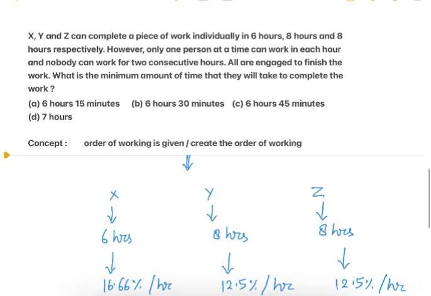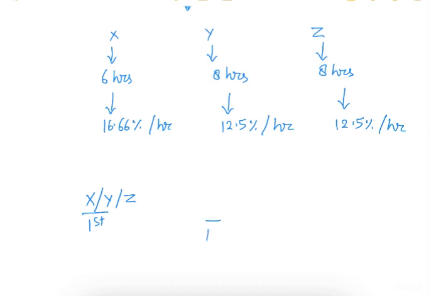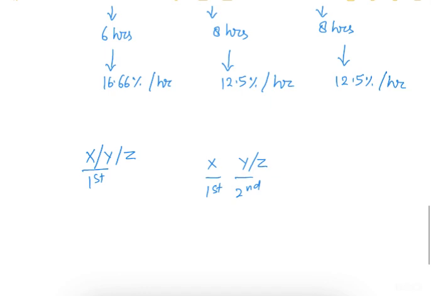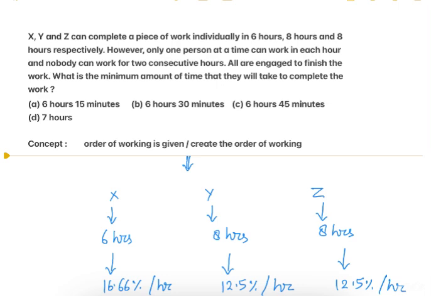Then the question further says that nobody can work for 2 consecutive hours. So suppose in the first hour X is working, then in the second hour X will not work because nobody can work in consecutive hours. So here either Y will work or Z will work. Suppose Y has worked in the second hour, then in the third hour Y will not work, so here X will work or Z will work. This is what we mean when the question says that nobody can work for 2 consecutive hours.